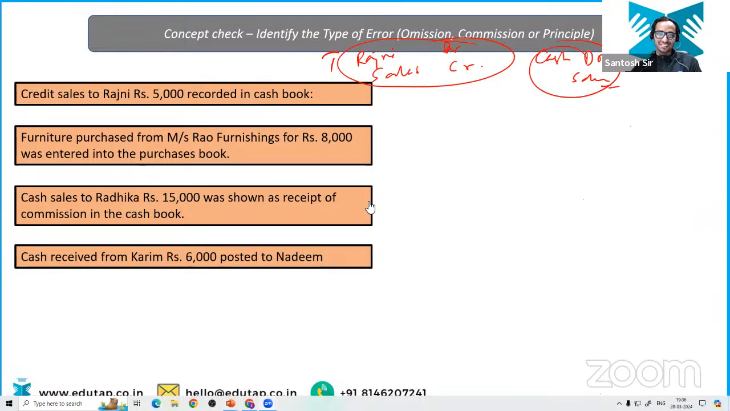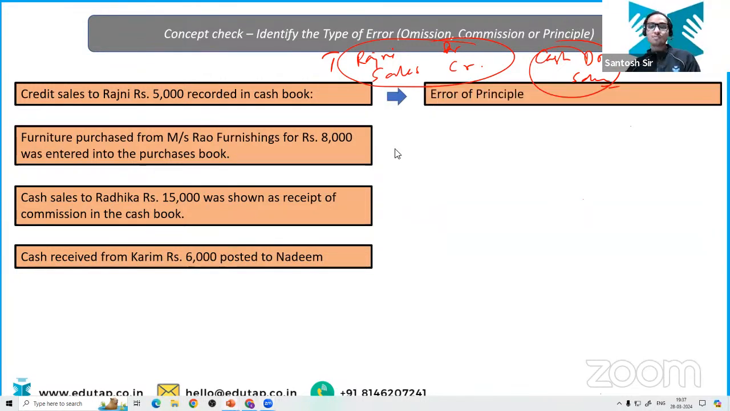Okay, let me check the answer first. Most of you are correct. So it is the error of principle. He is fundamentally wrong. He is not able to identify which book he needs to choose. It is a fundamental error. I knew a few of you might be confused in this question, but look at this very carefully. He has not done this by mistake, right? He has not been able to identify the correct subledger he needs to use, right? So it is evident from the question itself. So it is the error of principle.